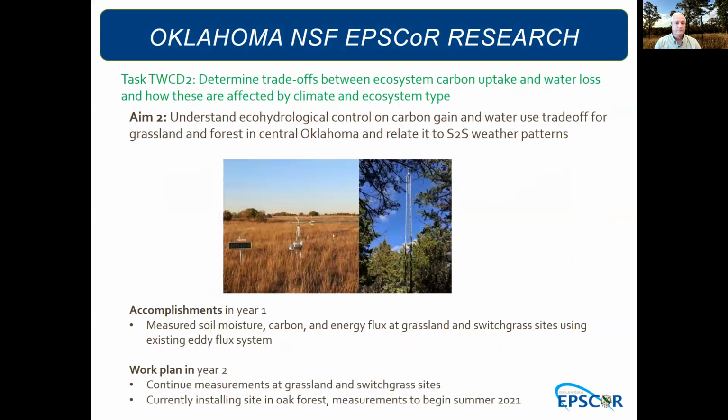Okay, aim 2, related to task 2, is to understand ecohydrological control of carbon and water at a shorter time scale that incorporates S2S weather patterns. And to do this, we've been looking at eddy flux, which measures soil moisture, carbon, and energy flux in both a grassland and switchgrass site. In year 2, we'll continue these measurements, and we're currently installing a tower in an oak forest, and we'll begin measurements in summer 2021.